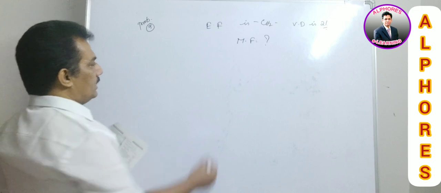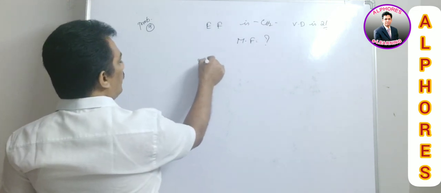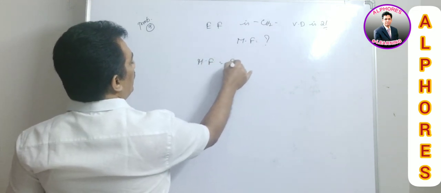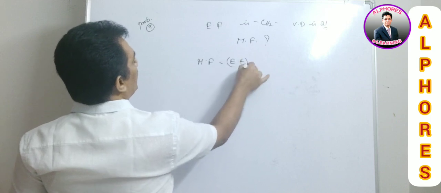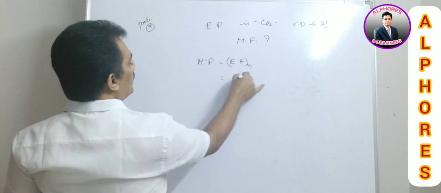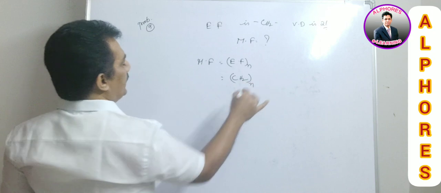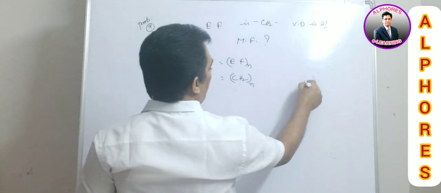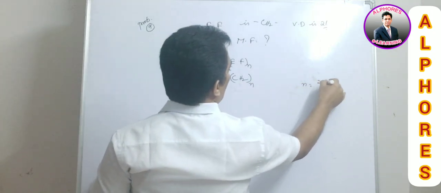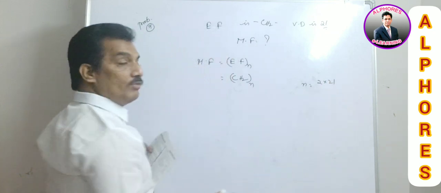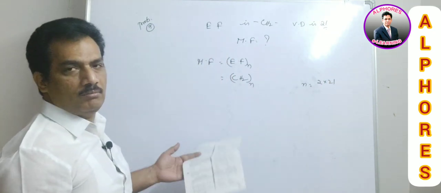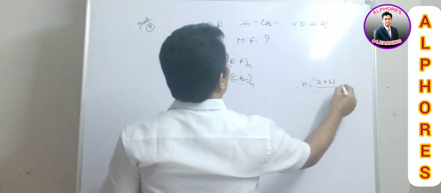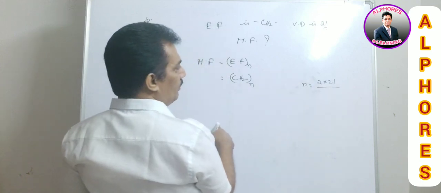Clear? And now let us consider this. Molecular formula is equal to empirical formula into N times. Here empirical formula is CH2, it is N times. And now how to find N? N is equal to 2 into 21, that is 2 into vapor density will provide the molecular weight, divided by the empirical formula weight.